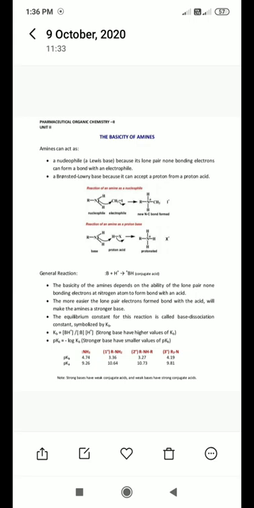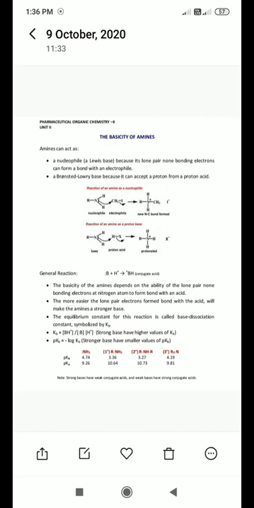After completely watching this video, students will be able to explain the basicity of amines and the factors affecting the basicity of amines in detail. Now let's start the video.